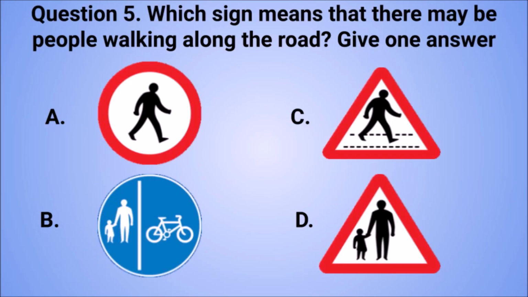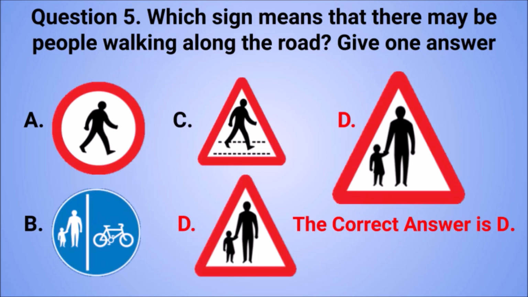Question 5. Which sign means that there may be people walking along the road? Give one answer. A. B. C. D. The correct answer is D.